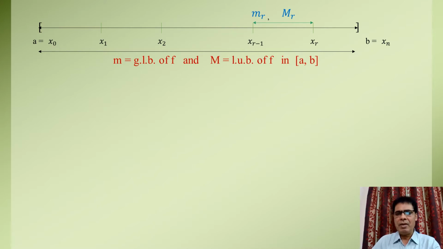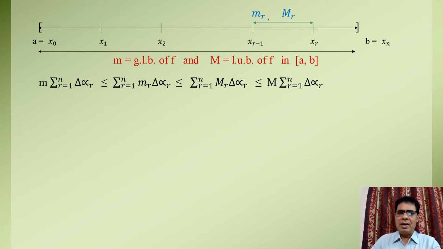Also, we know that del alpha r is always non-negative because alpha is a monotonically increasing function on the closed interval AB. Hence, we must have small m summation r equal to 1 to n del alpha r is less than or equal to summation r equal to 1 to n small mr del alpha r, which is less than or equal to summation r equal to 1 to n capital Mr del alpha r, and it is less than or equal to capital M summation r equal to 1 to n del alpha r.